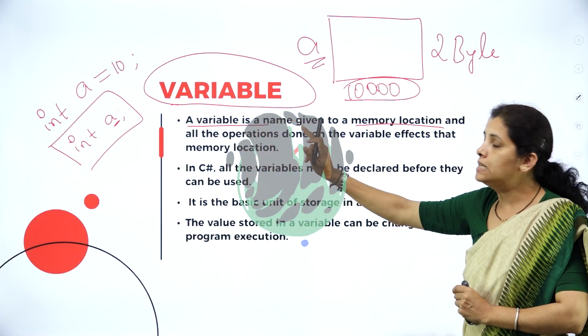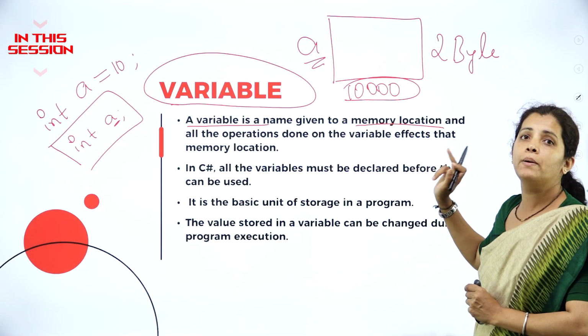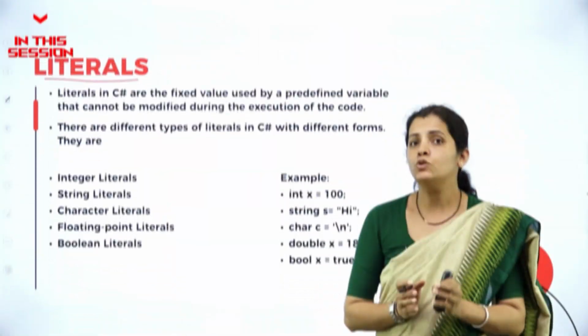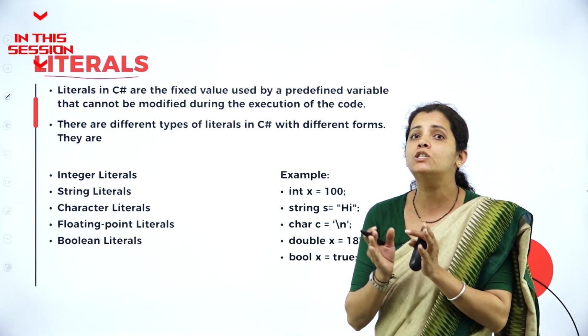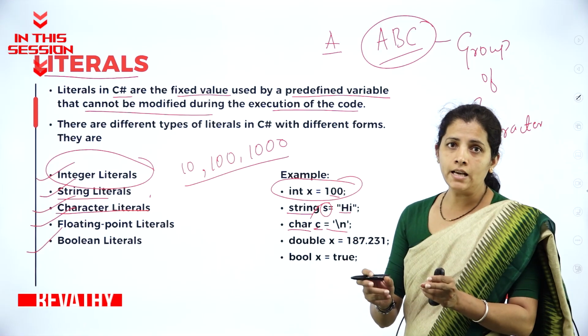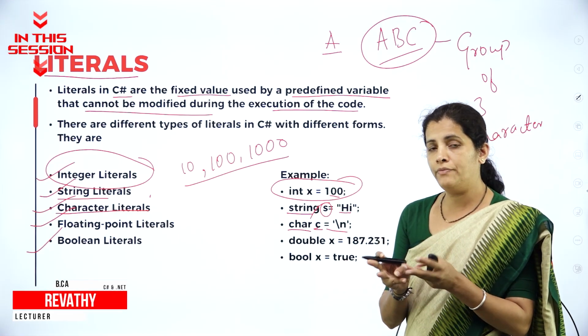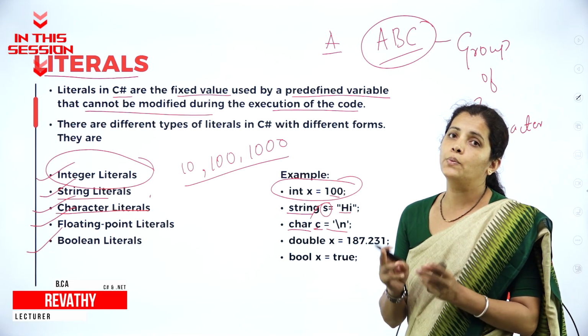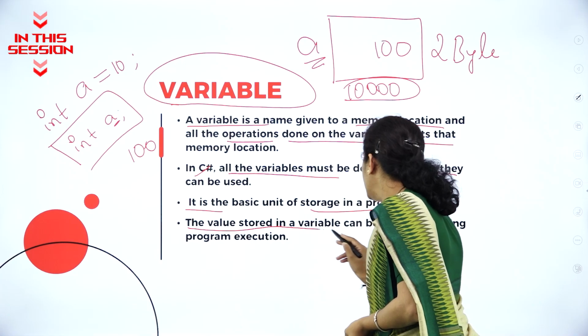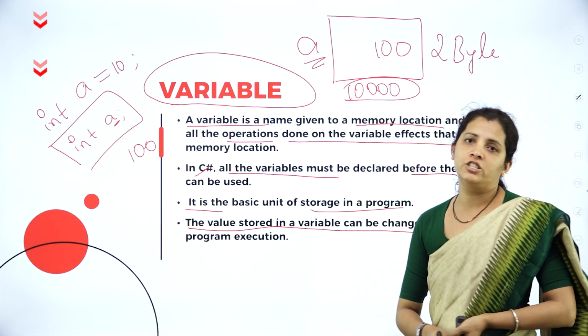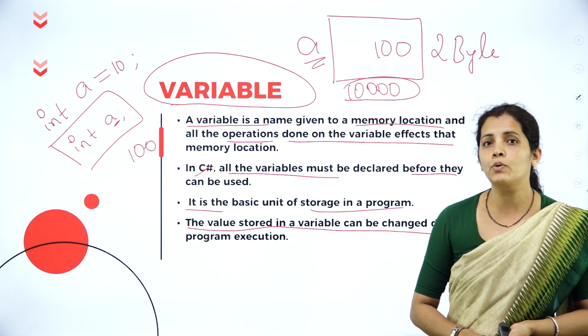A variable is a name given to the memory location. So what is constant? Constant is nothing but a fixed value. If it is string, I am going to write within the double quote. If it is character, I am going to write within the single quote. The value stored in the variable can be changed during the execution of the program.